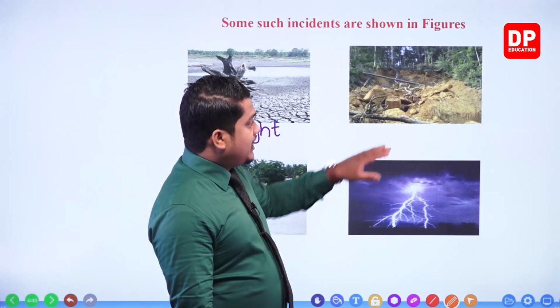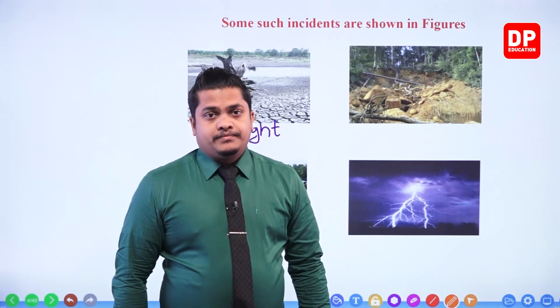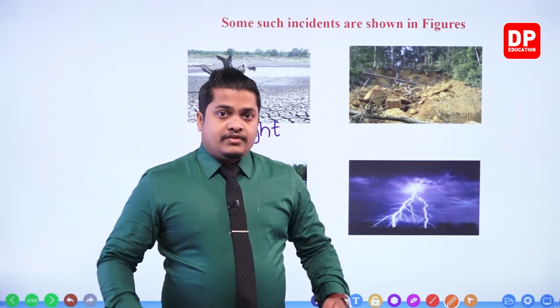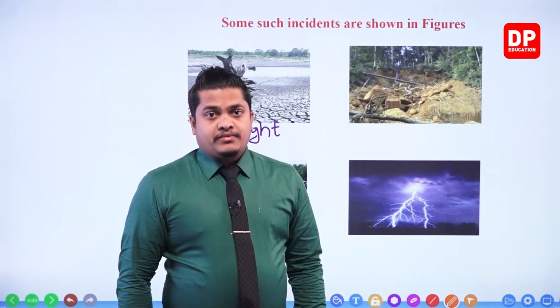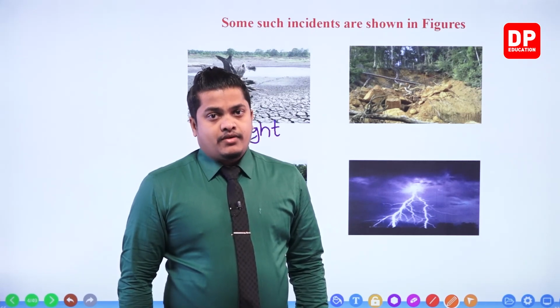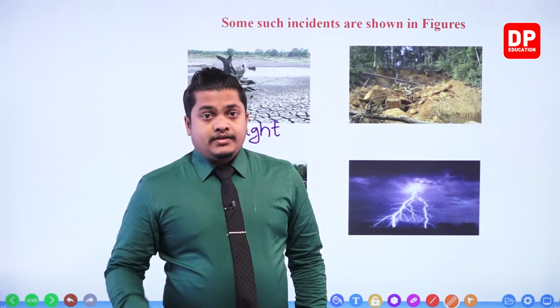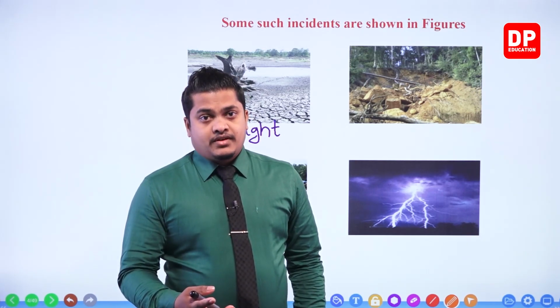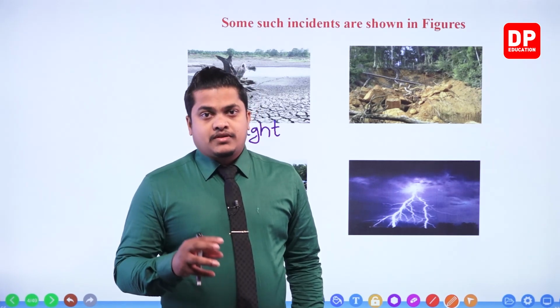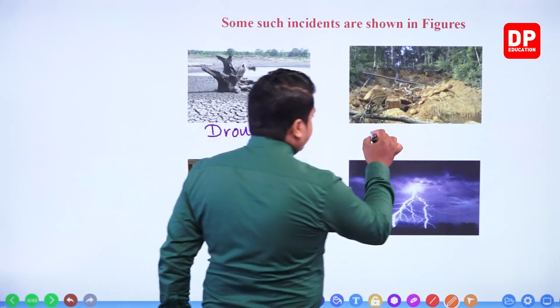The entire soil layer is going to come down with water and spread here and there within the environment, destroying each and every property around it. So it is also a very catastrophic event, which mainly happens because of heavy rains. So, landslide.